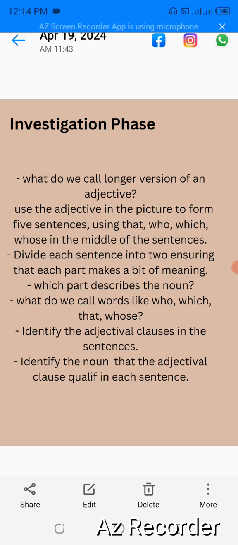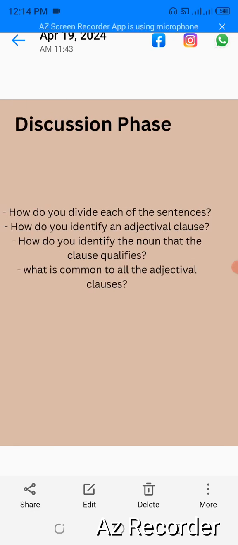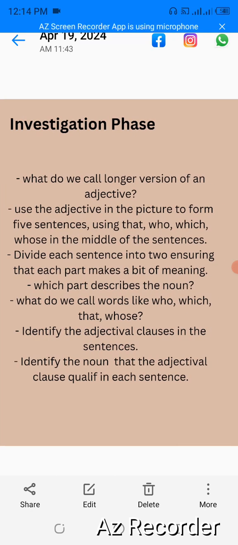So, what do we call longer version of an adjective? Of course, that is an adjectival clause. Adjectival clause. So if you use the adjective in the picture to form 5 sentences using that, which, whose, or who, each of them being in the middle of the sentences, what are the sentences that you are able to form?